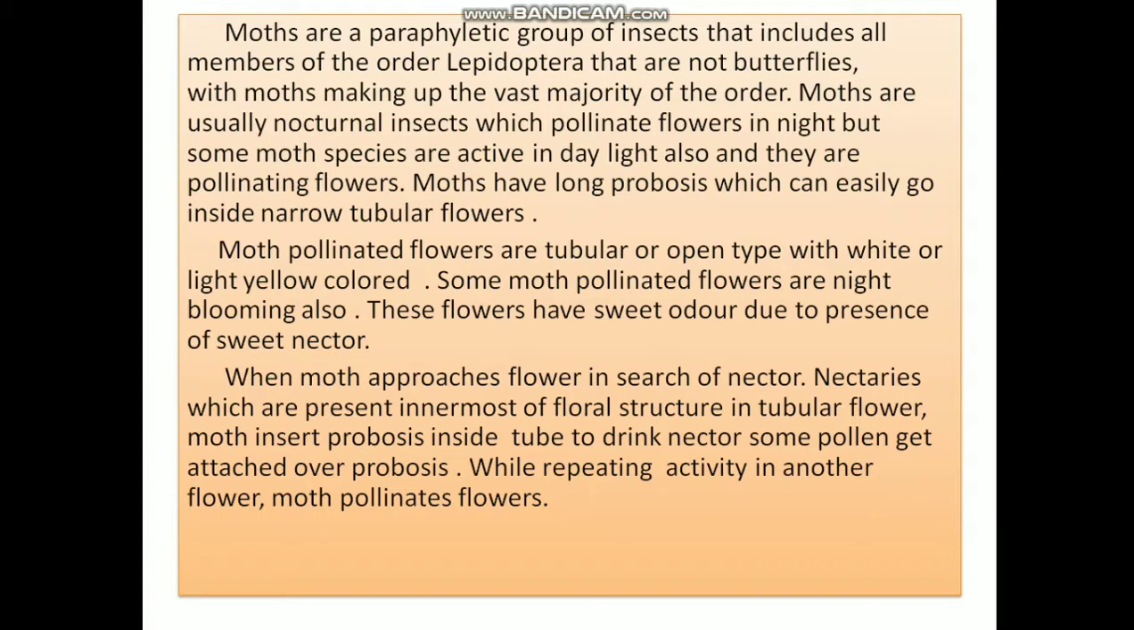When a moth approaches a flower in search of nectar, the nectaries being present at the innermost part of the floral structure in tubular flowers, the moth injects its proboscis inside the tube to drink nectar. Some pollen gets attached over the proboscis. While repeating this activity in another flower, the moth simply pollinates flowers.